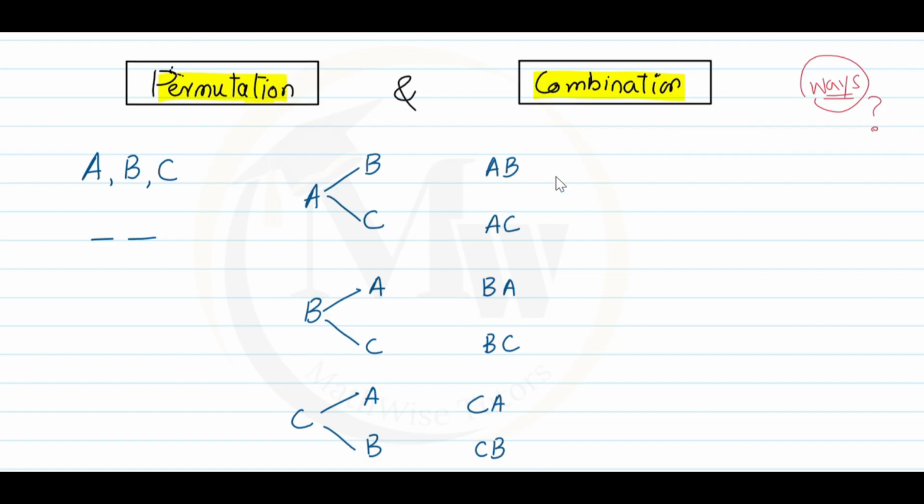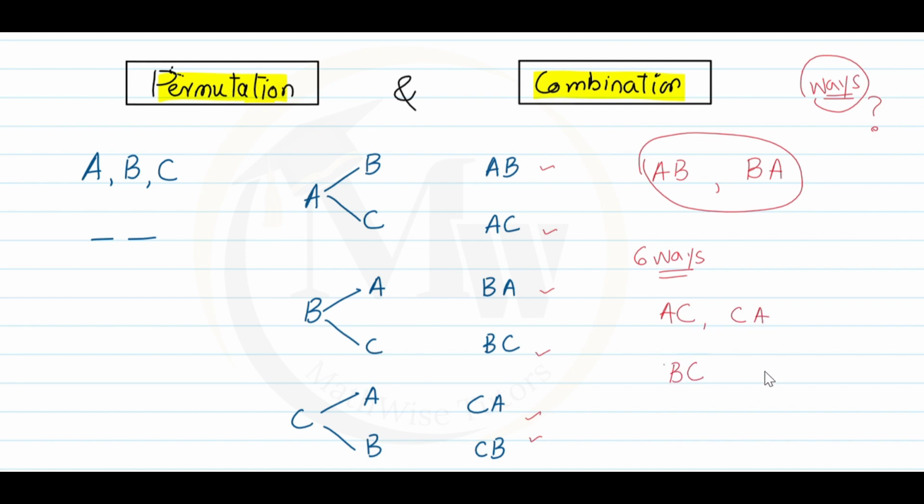These are the ways in which we can arrange two persons from the group. So these are actually six ways. Here is where the permutation and combination game starts. If you notice AB and BA, doesn't it look the same? But that actually makes the difference between permutation and combination. Also AC and CA, BC and CB.